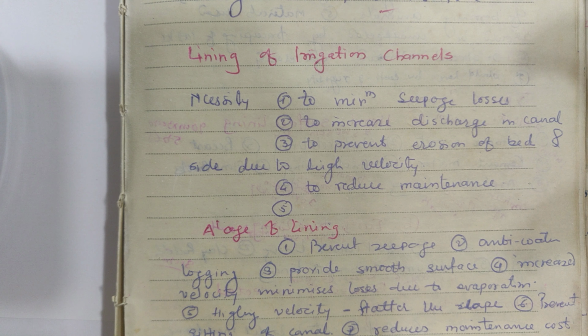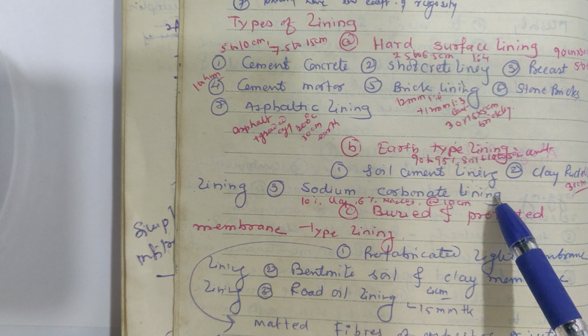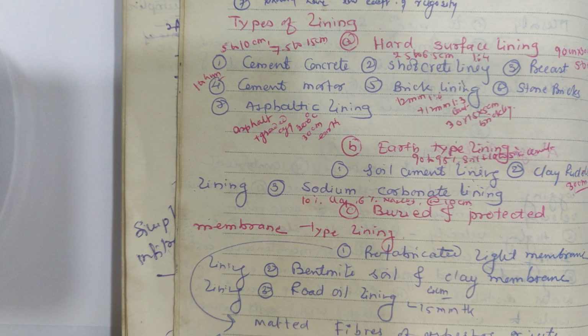Earth type lining. In the case of earth type lining, first is soil cement lining. In soil cement lining, 90 to 95% soil is used plus 10% cement. This is applied on a portion, and we will get soil cement lining. Then clay puddle lining. Here this is applied up to a thickness of 30 centimeter. Then sodium carbonate lining. In this, 10% clay and 6% sodium carbonate are used, and it is applied at a thickness of 10 centimeter.